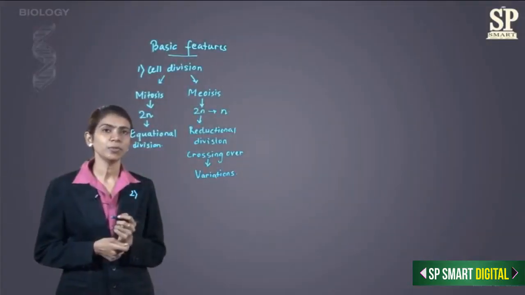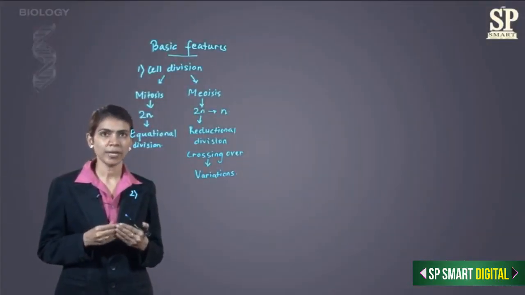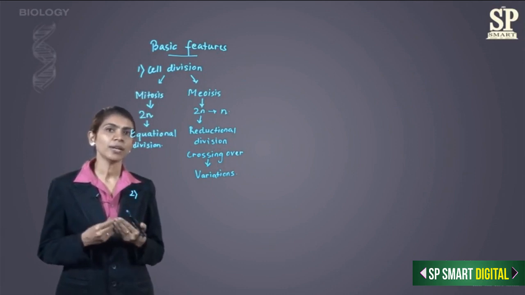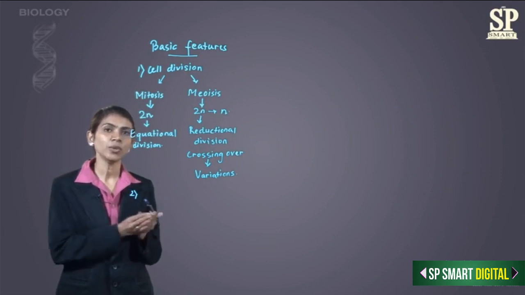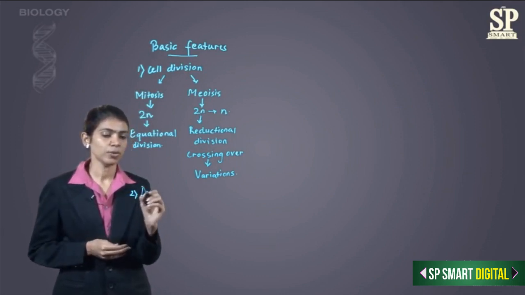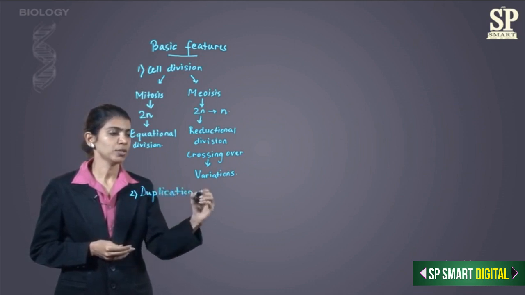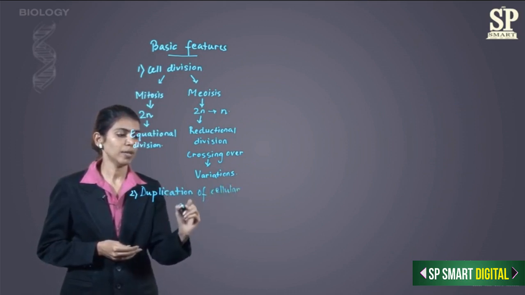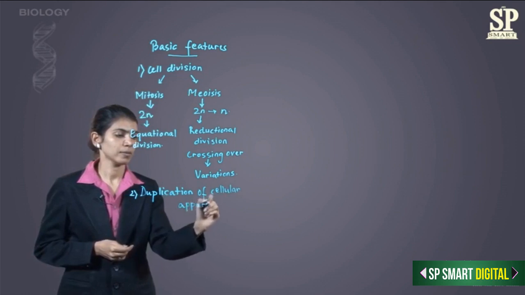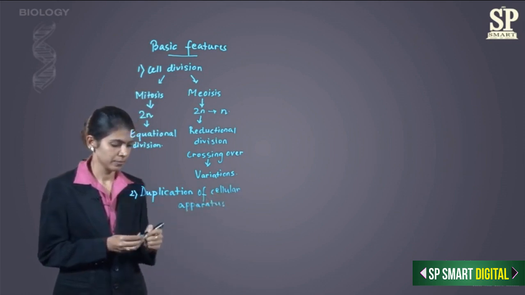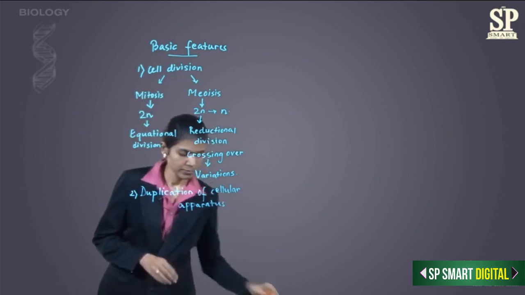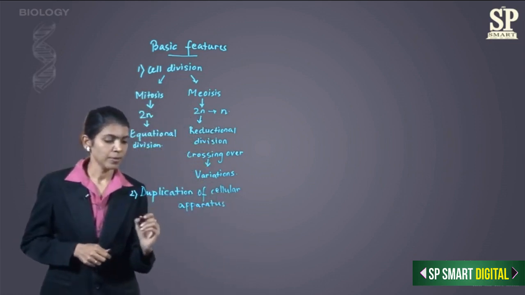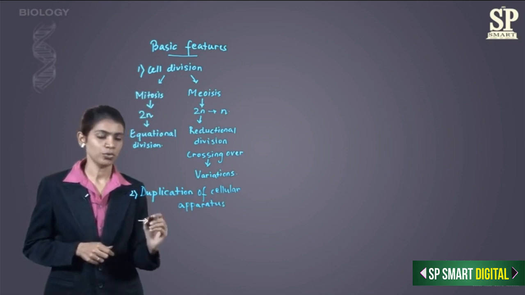Second basic feature of reproduction is duplication of cellular apparatus. Now, whatever apparatus or organelles which are present in the cell need to be duplicated before the new individual is formed. So, duplication of cellular apparatus. The most important are the chromosomes.